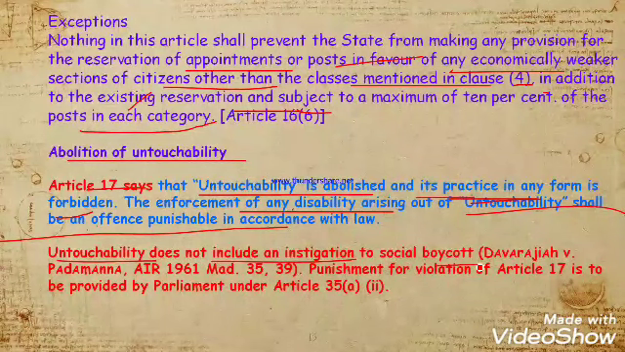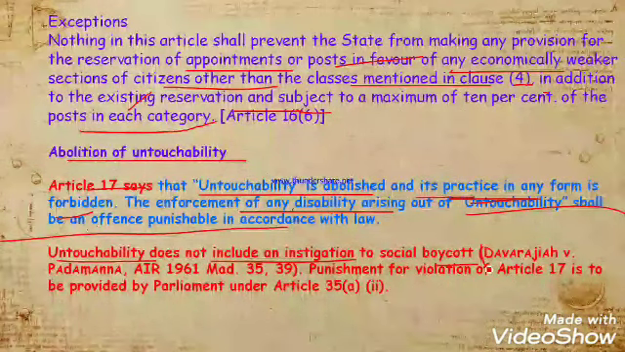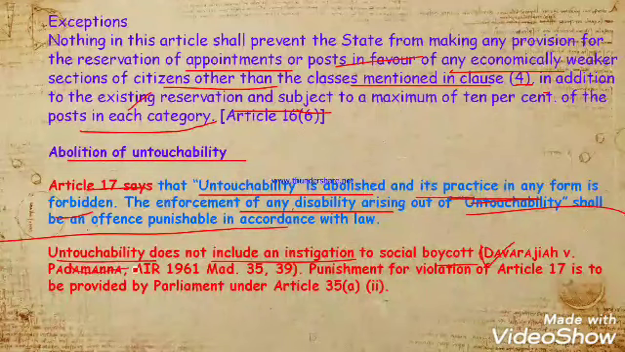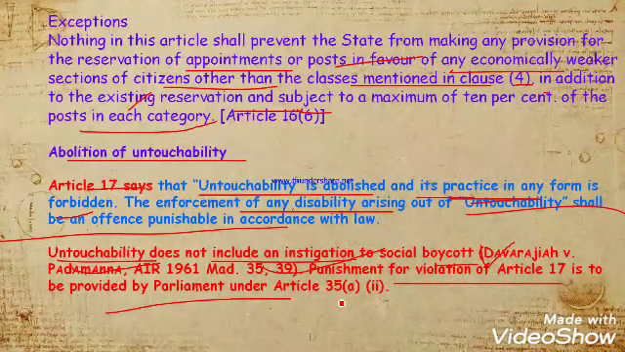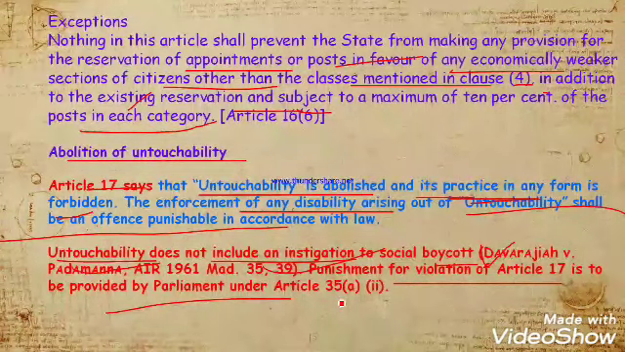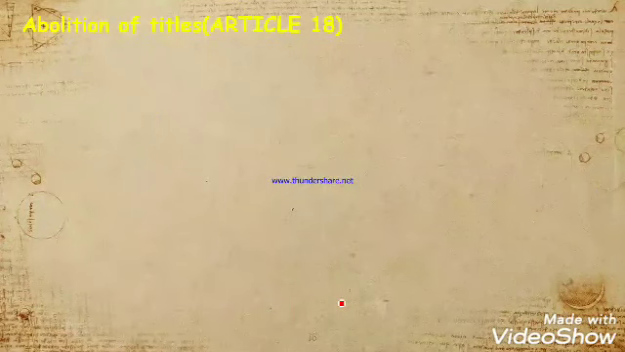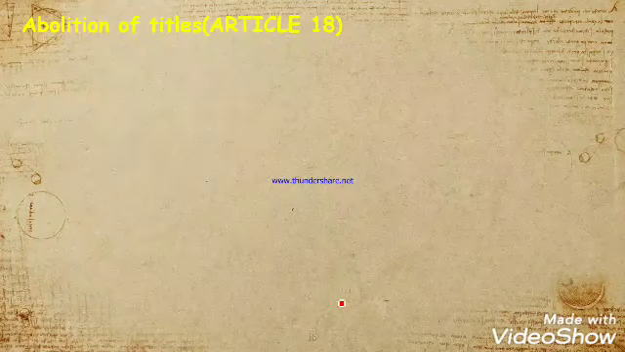Untouchability doesn't include social boycott. This was proved in Devarajiah v. Padmanna, AIR 1961. Punishment for violation is to be provided by Parliament under Article 35. There are certain conditions that you are not needed to study. Now let's talk about Article 18, abolition of title.